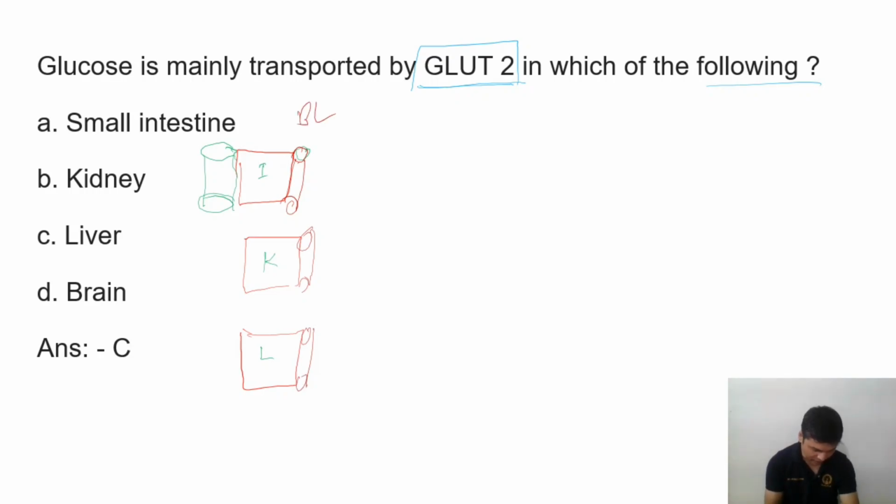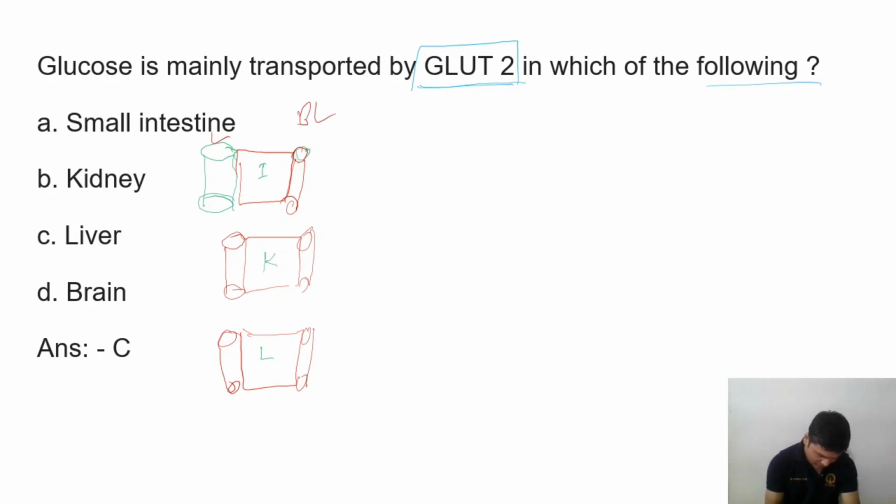So this is the blood vessel, basolateral or contralateral, and this is the lumen, this is the kidney, and this is the liver, and this is the basolateral membrane. So we have two types of membrane, one is the basolateral and one is the apical membrane, or you can say luminal. So this is the lumen.